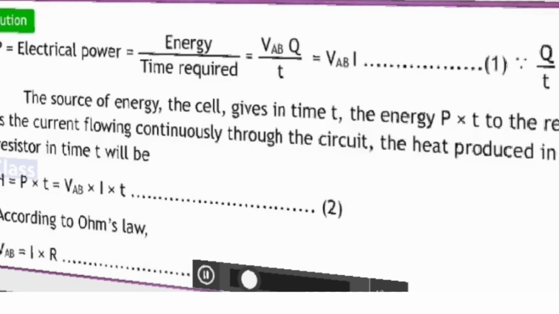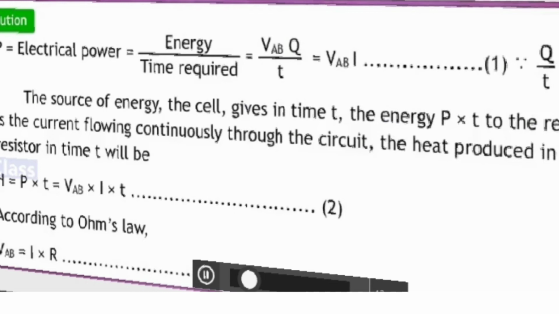Instead of V, I am going to write IR. So we have IR into I into T. So what will it become? It will become I square RT. And this is called Joule's law of heating.